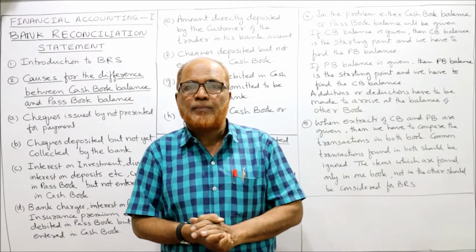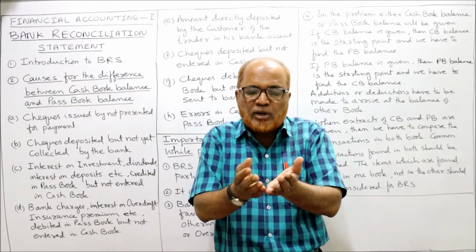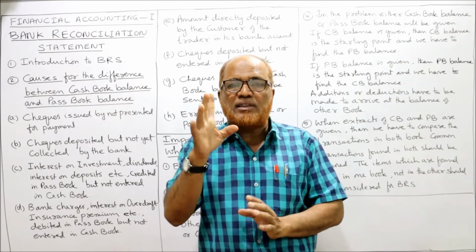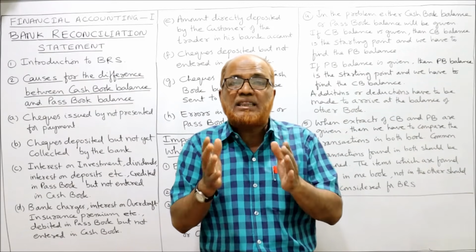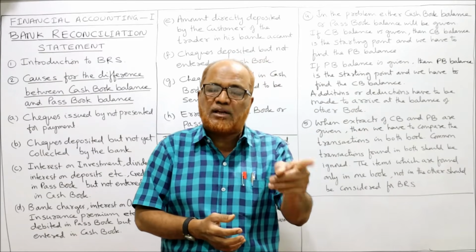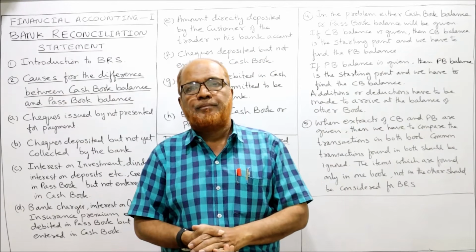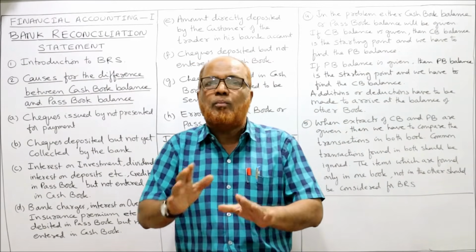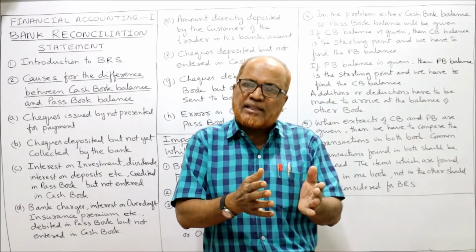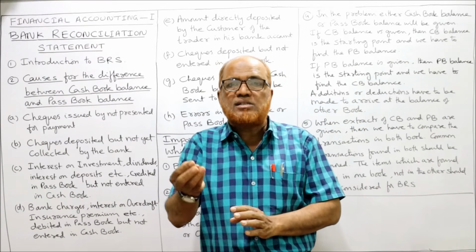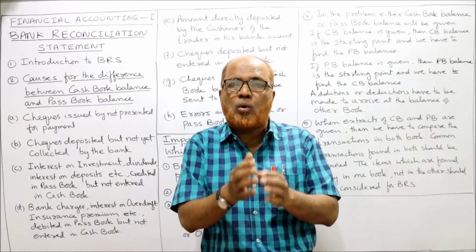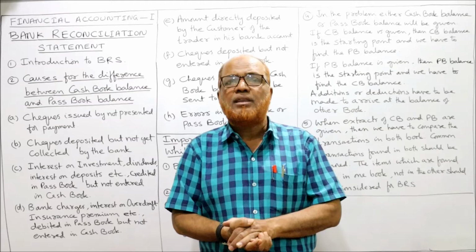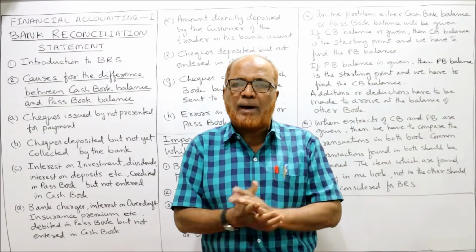This may not happen. Sometimes when you open the cash book, it is showing 10,000. When you open the passbook, it is showing 9,000. There is a difference of 1,000. Now the question may arise, why is there a difference of 1,000 rupees between the cash book and the passbook? Is our cash book wrong or our passbook wrong? No, both are correct. Cash book 10,000 correct, passbook 9,000 correct. Because there may be some transaction which is found only in one book, not in the other book. On account of that, the balances may show different balance.